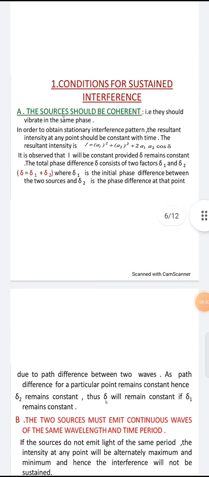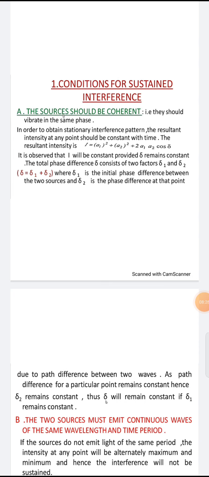So in the first condition, they should vibrate in the same phase. In order to obtain a stationary interference pattern, the resultant intensity at any point should be constant with time. It means if we take an example of sound waves, if we are speaking, then the waves are traveling with a vibration to someone's ear or anything.